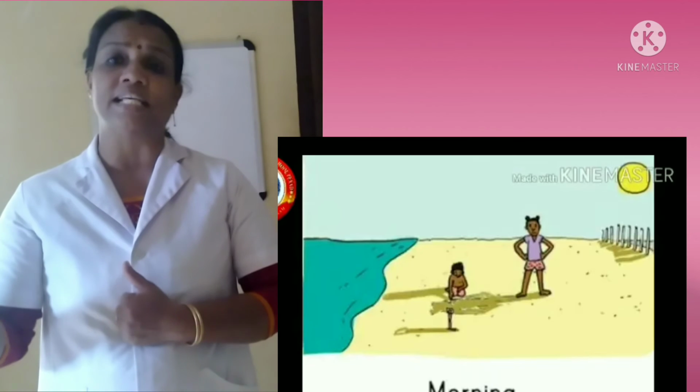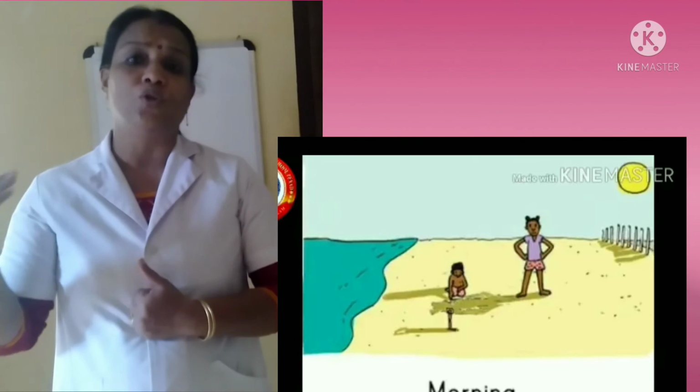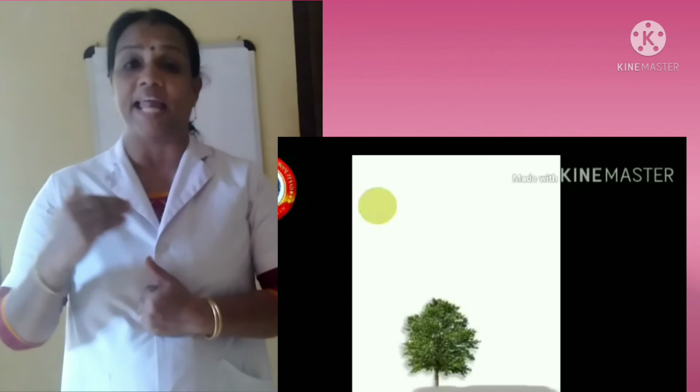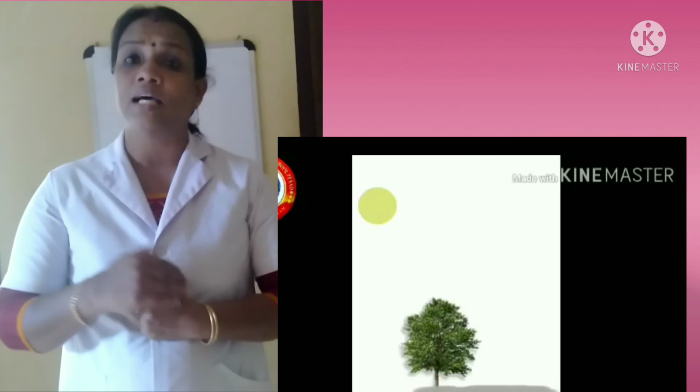During the sunrise, the shadow of an object will always be towards the west and longer. The shadow of an object during the sunset will always be towards the east and longer. Okay, all of you clear?